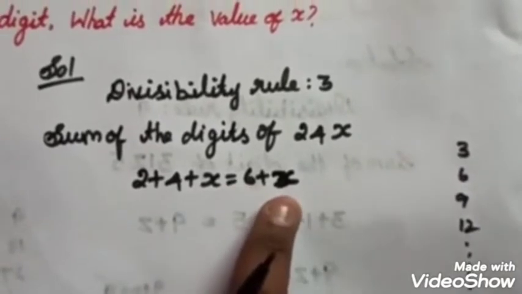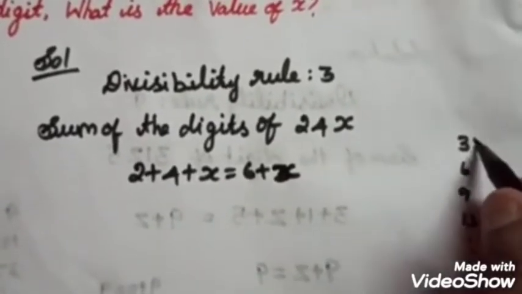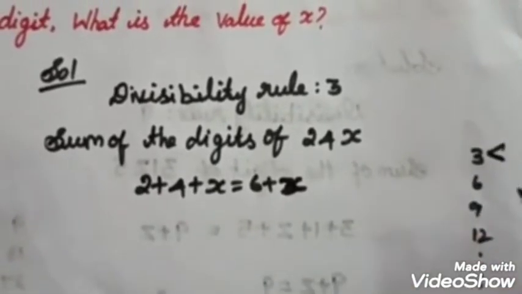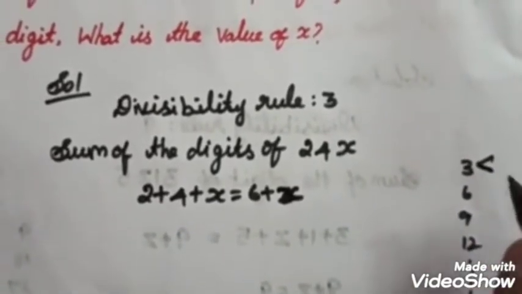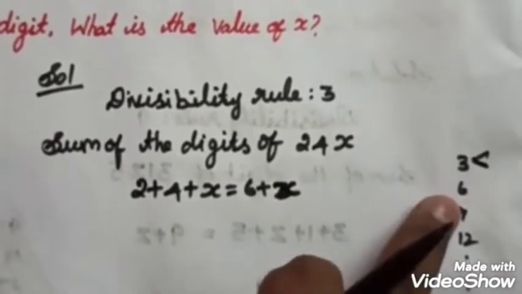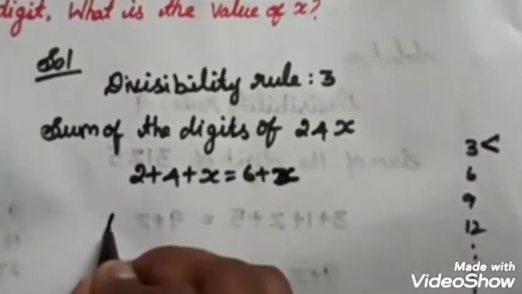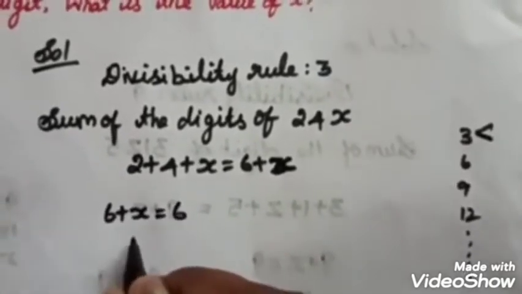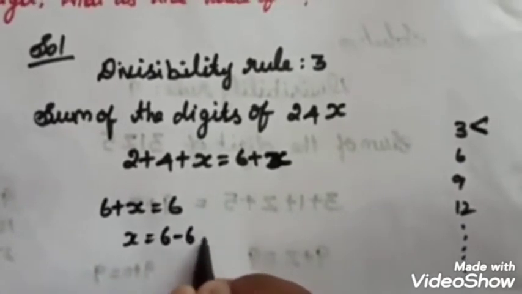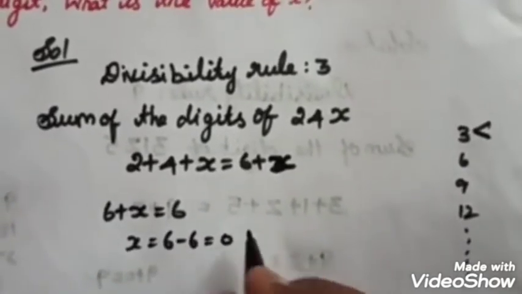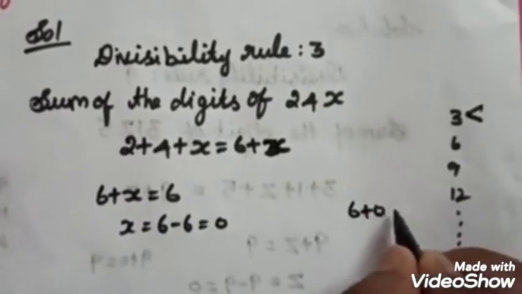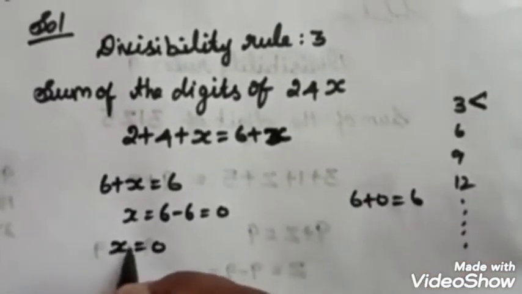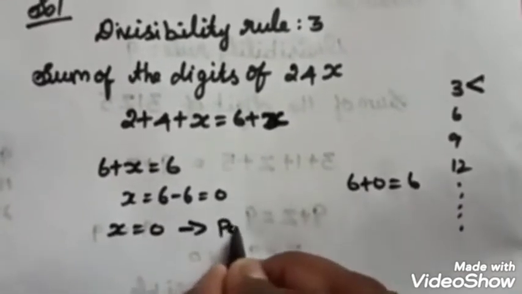Here 6 plus x is always greater than or equal to 6, so 3 is less than the value. Because of that, I will take 6. So here 6 plus x, it may be 6. What is the value of x? 6 minus 6 equal to 0. So 6 plus 0 is equal to 6. The first possible value of x is equal to 0. This one is possible.